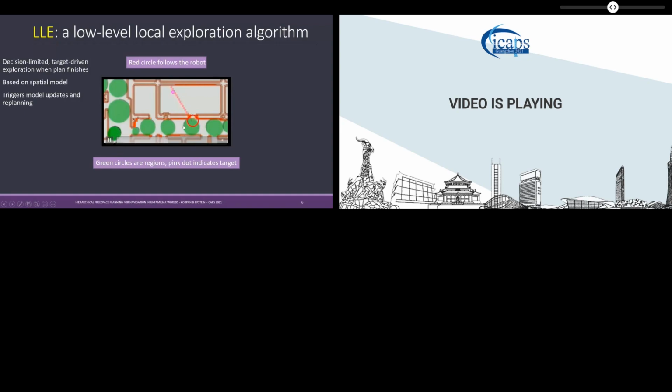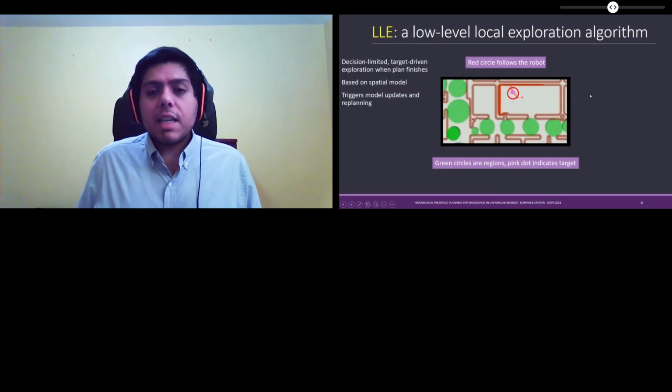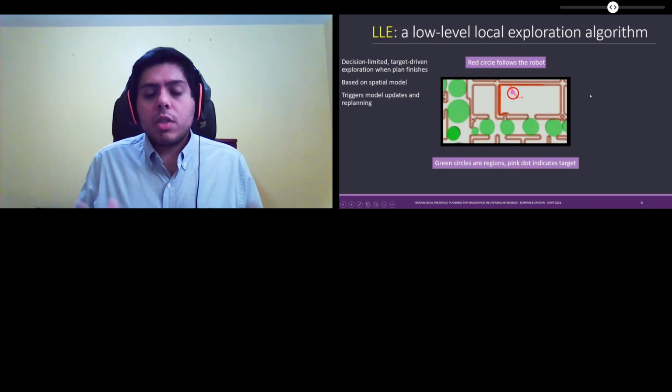It successfully finds a ray. It's able to follow that ray, get to the target. This video is in real time, and you'll see that it only takes a few seconds for it to update its model and plan to get to its next target.